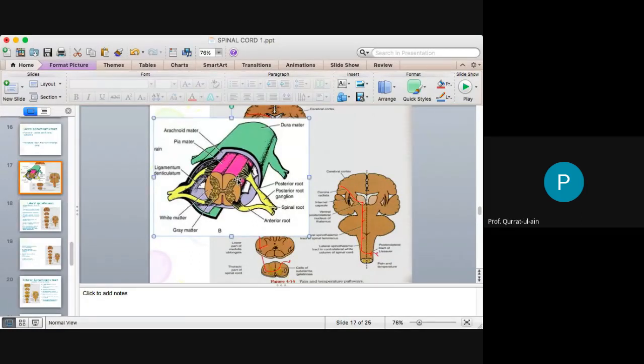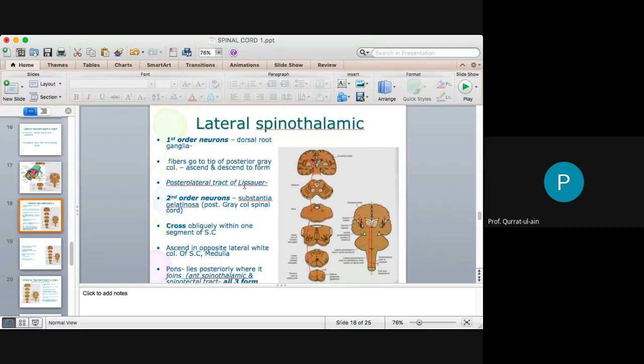But some fibers, when they reach the tip here, ascend and descend. These ascending and descending fibers form another tract which is known as the posterolateral tract of Lissauer. This is the posterolateral tract of Lissauer, which forms the connection between all the tracts which are arising at different levels, and they are interconnected also.